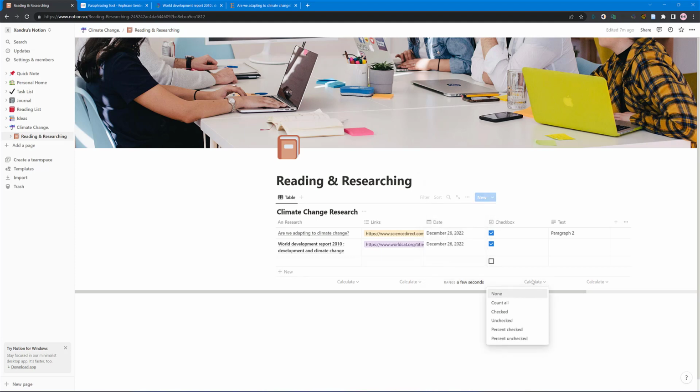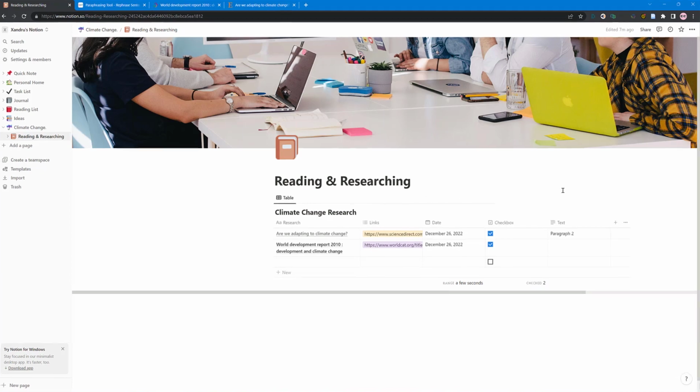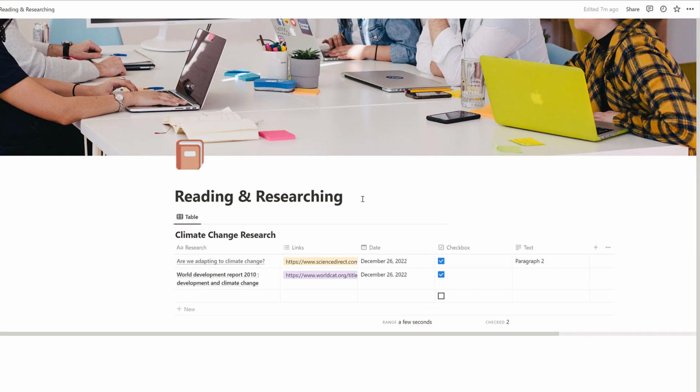Also calculate here, you can see what's checked and it will tell you how many are checked, how many you've done. I know you can see them visually, but if you've got a big long map of research, a database of research, you need to check that as well. Tap off that. So there we go. But you might look at that and go, it's not working for me. Now this is where Notion comes into its own. Watch.